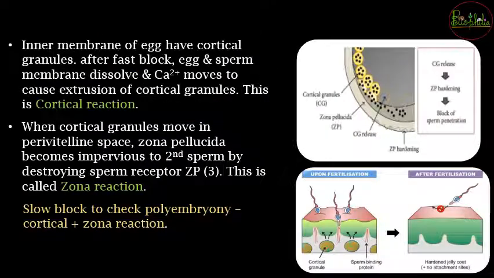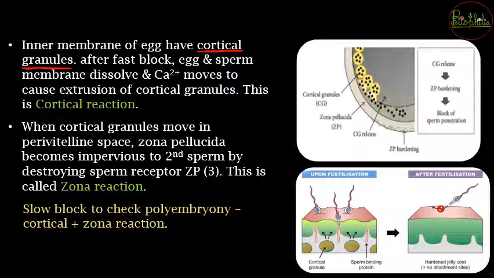Now after the fast block, यानी जो blast हुआ था because of the opposite charges coming together, so there is going to be the movement of some granules. ये granules कौन से होते हैं? These are going to be the cortical granules which are found in the internal membrane of the egg. Now these cortical granules need to be moved out, and how they are moved? जैसे ही fast block होगा, there is going to be the membrane that is dissolving.